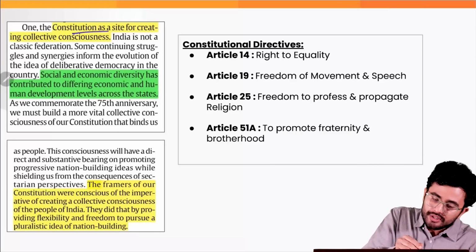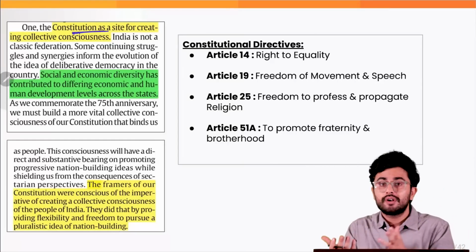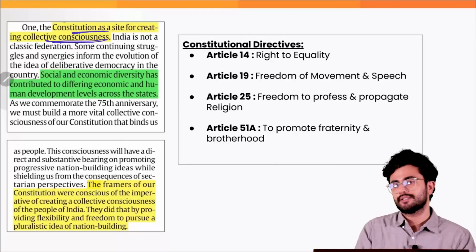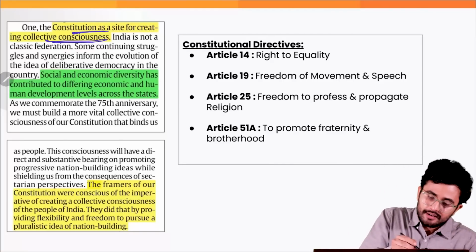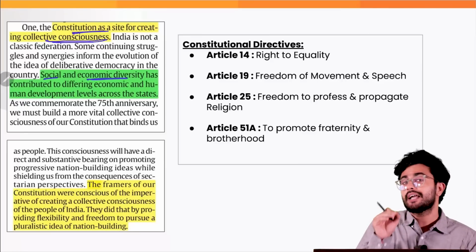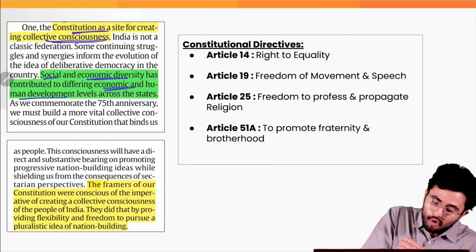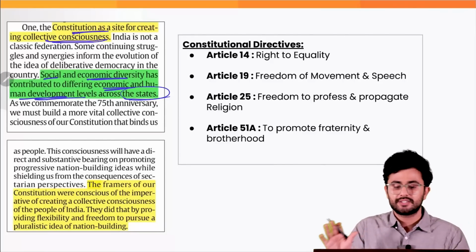The article suggests that the Constitution is included first of all because the Constitution has an aim of creating collective consciousness. It recognizes the kind of social and economic diversity which exists in our country and how it can contribute to differing economic and human development levels across the states.